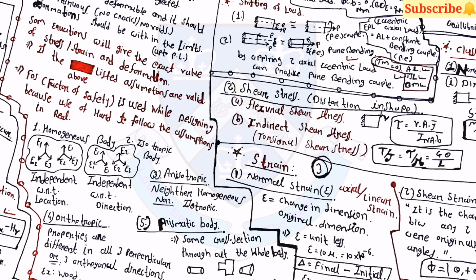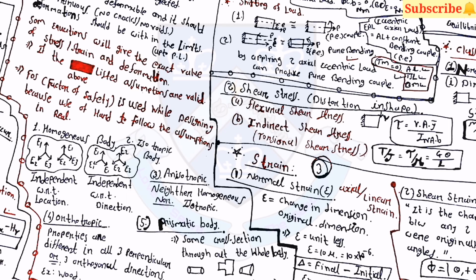Once again, these are all very basic concepts and formulas of the whole subject, but they will be really helpful to understand the concepts of strength of materials throughout. First one, the diagram of the homogeneous body and the isotropic body. The homogeneous body is independent with respect to location, and the isotropic body is independent with respect to direction. Third one is the anisotropic body, which is neither homogeneous nor isotropic.